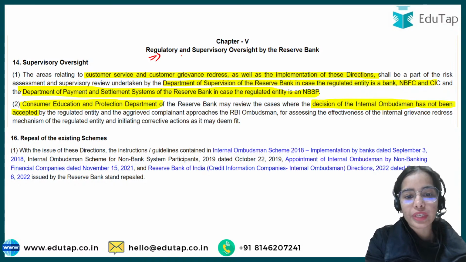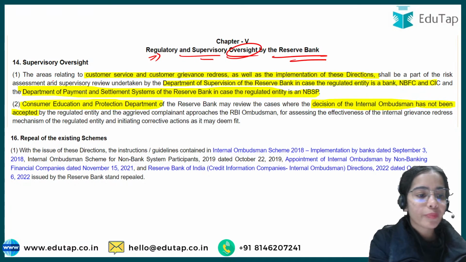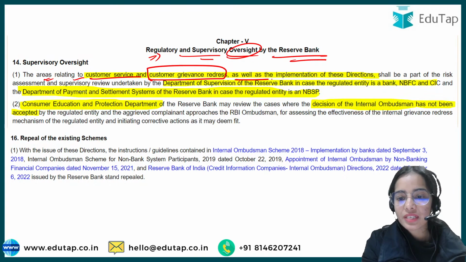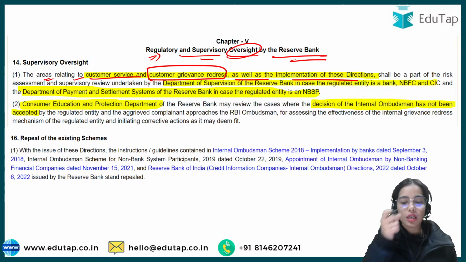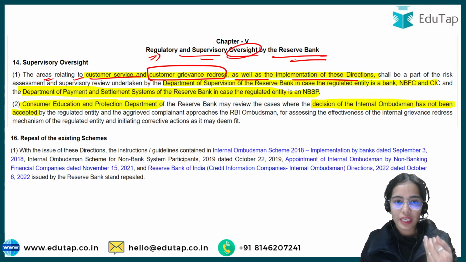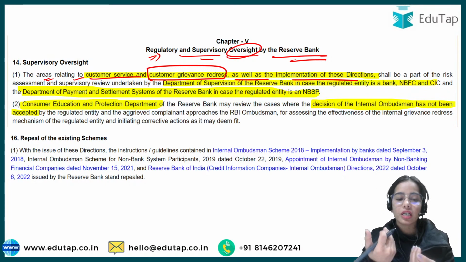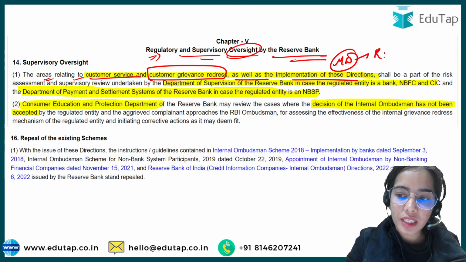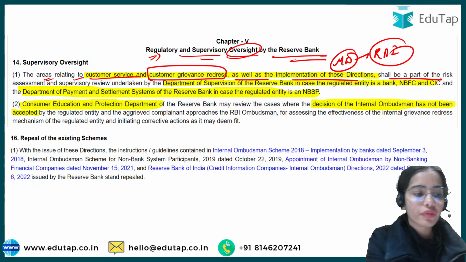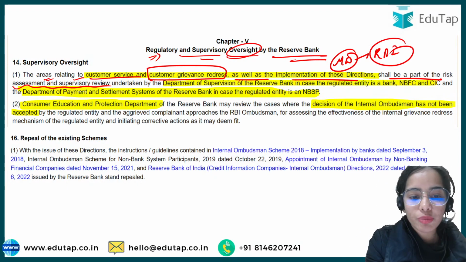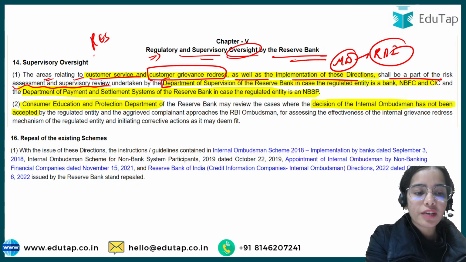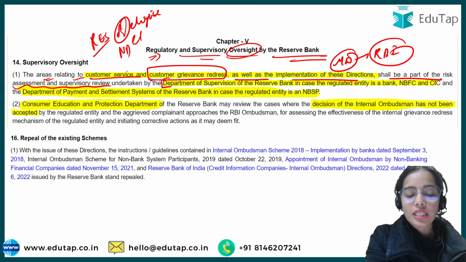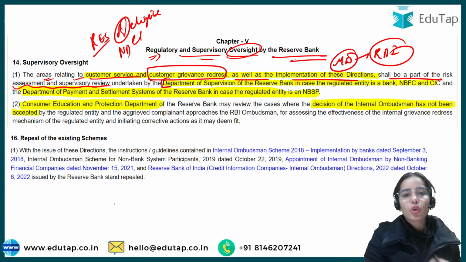So this is the regulatory and supervisory oversight by the Reserve Bank. The areas relating to customer service and customer grievance redressal, as well as the implementation of these directions, shall be part of risk assessment and supervisory review. So whether the regulated entities, the banks, eligible NBFCs, are following the guidelines or not following the guidelines.